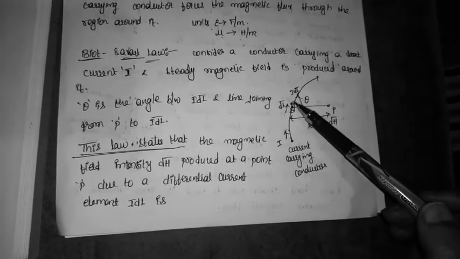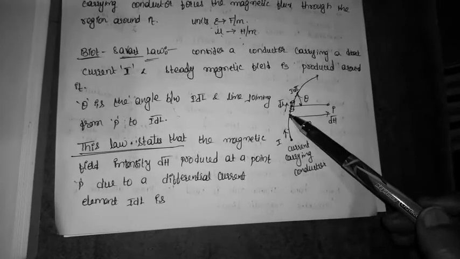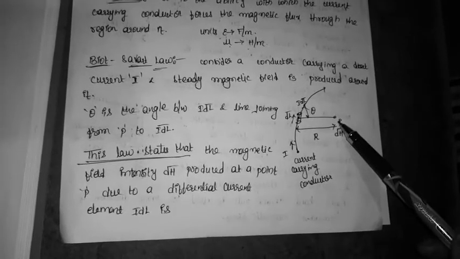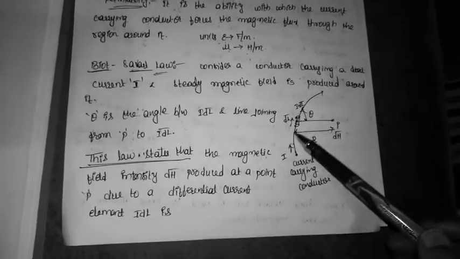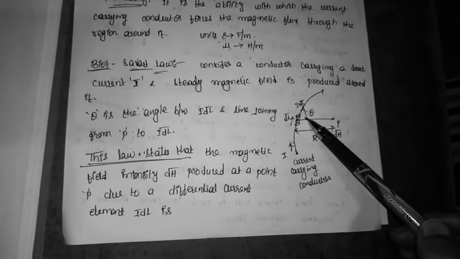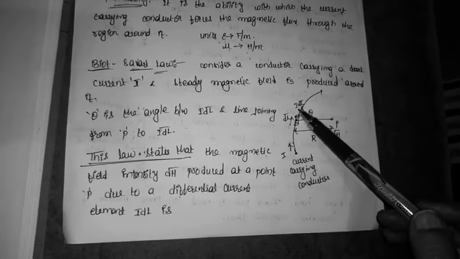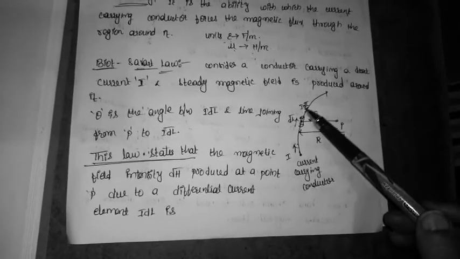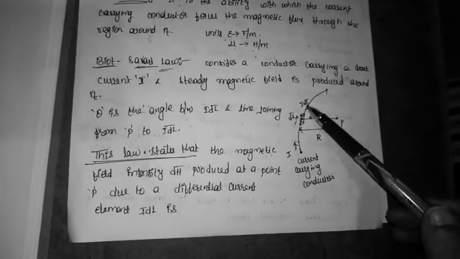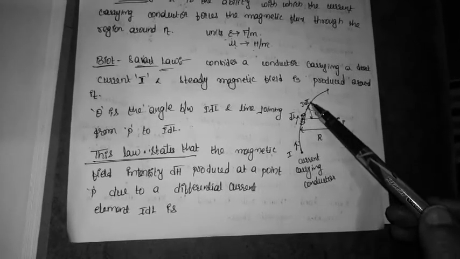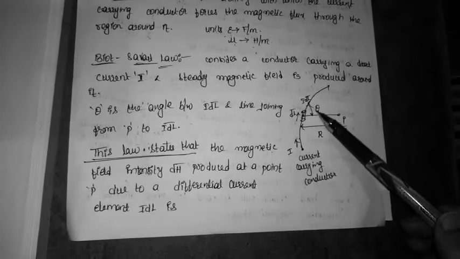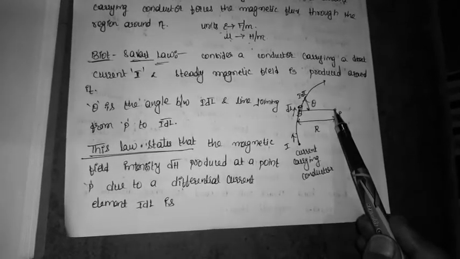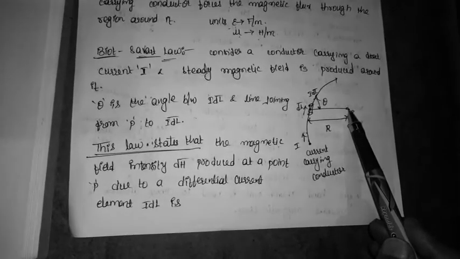Here I am considering a differential length element dl, and I want to calculate the magnetic field at a point P at a distance r from the element to the point P, and theta is the angle made by this current element and the point P. This is dl and this is I dl, because the differential length is carrying the current I, so definitely it should be multiplied by I. Theta is the angle between this current element and the line joining the current element and the point P.